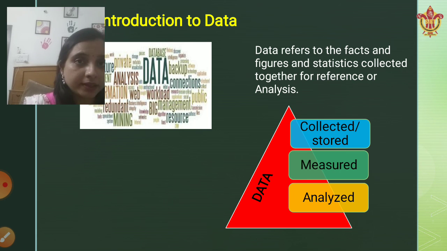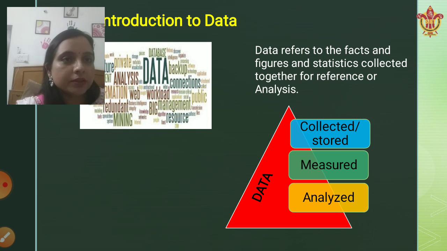Data can be collected or stored, it can be measured, and it can be analyzed. Anything we are talking about, for example the roll number of a student or the name of the student, is considered data. I hope we don't need to emphasize data more, because we are much familiar with the term and what exactly it means.